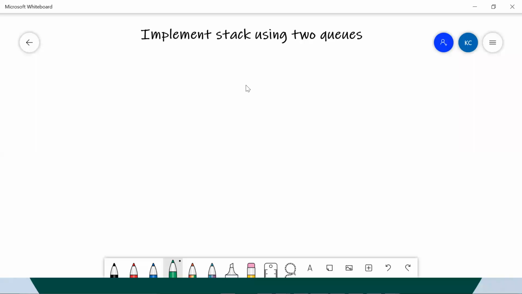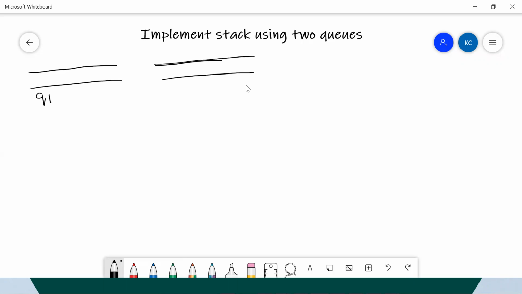So let's straight away take our inputs, and we will be deriving one by one. What is my input? My input is two queues. For example, let's say I have a queue like this, which is q1, and a queue like this, which is q2. These are two queues, and we need to end up developing a stack. Okay, so what happens now?